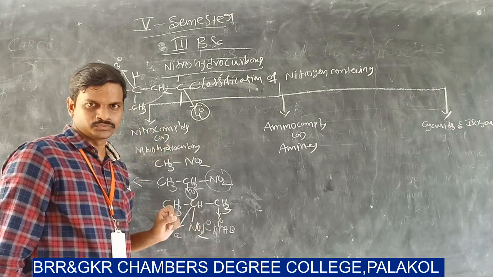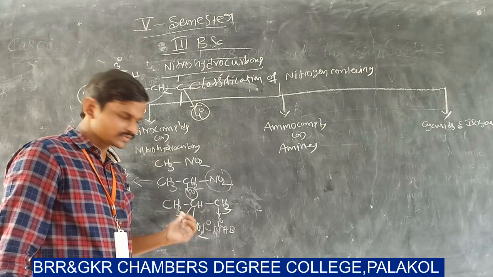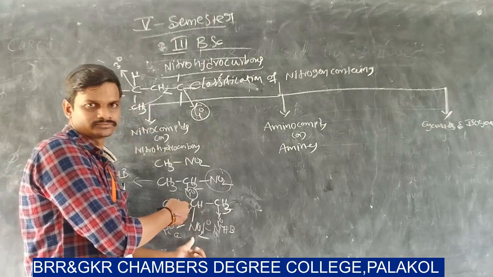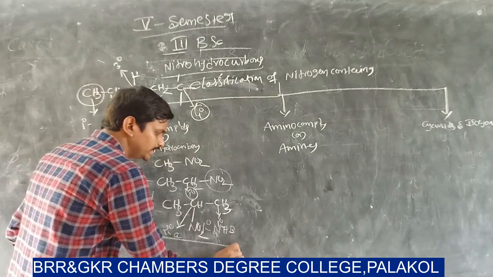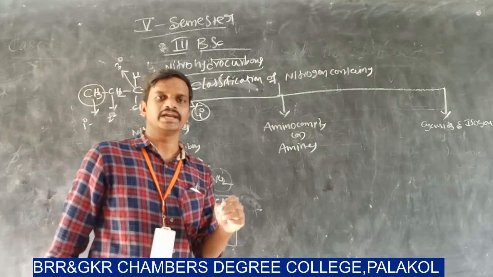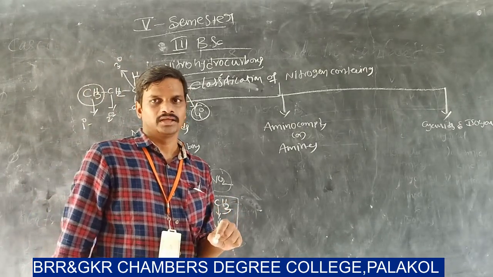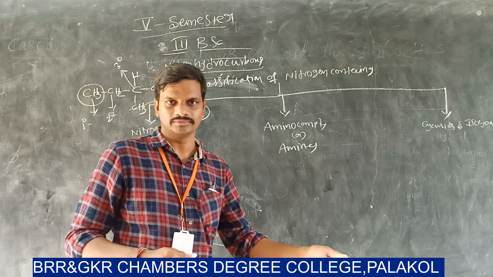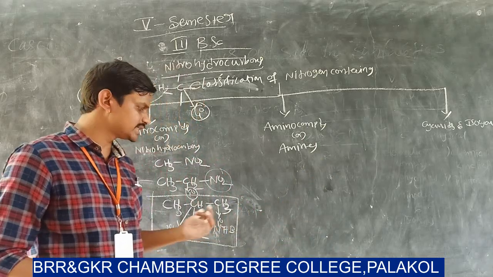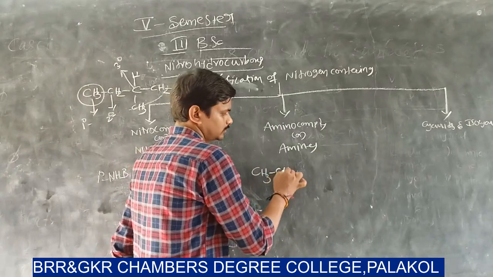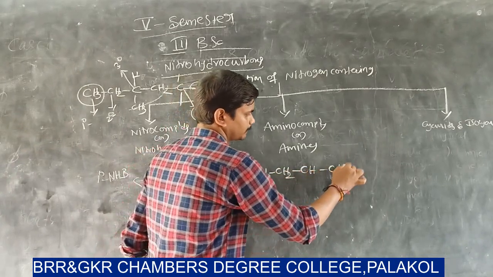In this molecule, the NO2 group is attached to a secondary carbon, so it is a secondary nitrohydrocarbon. Secondary nitrohydrocarbon means the NO2 group is attached to a secondary carbon. You can write a few examples.